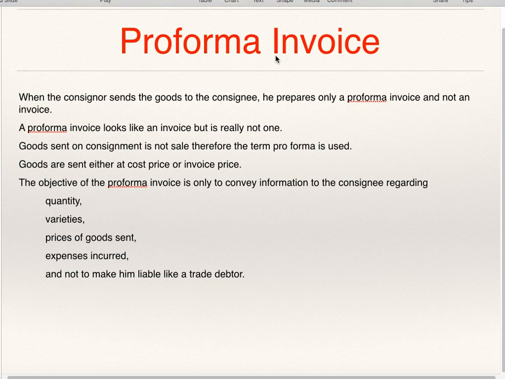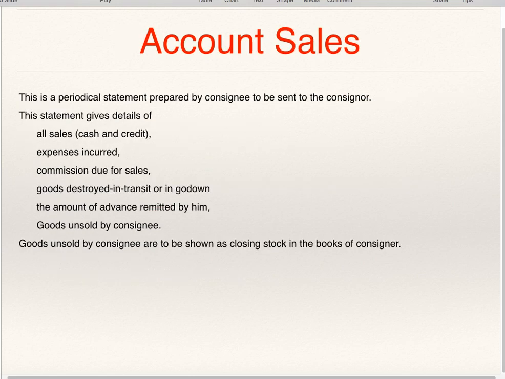Now, in case of a normal invoice, it makes the purchaser liable as a trade debtor, but as this is a pro forma invoice, he is just sending the goods. It does not make him liable like a debtor.